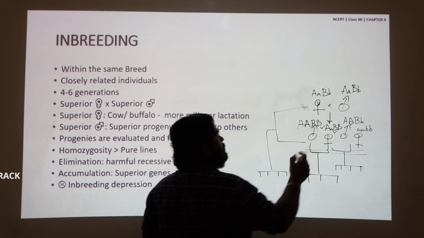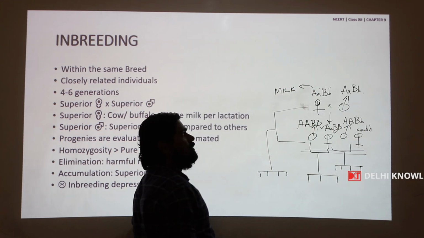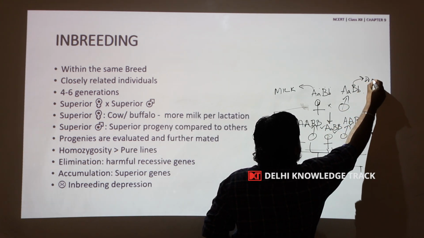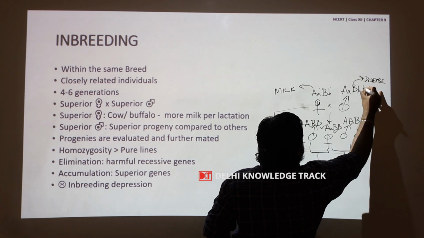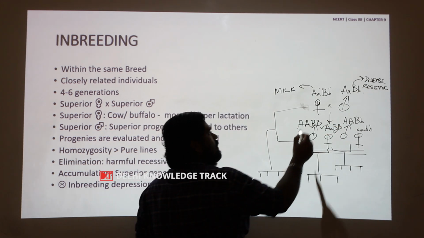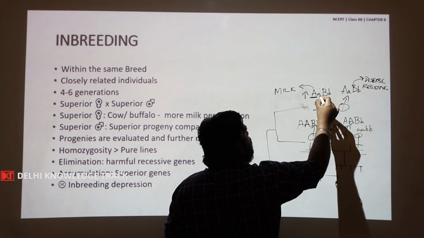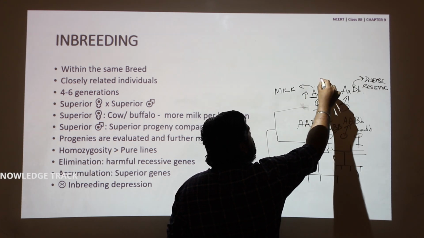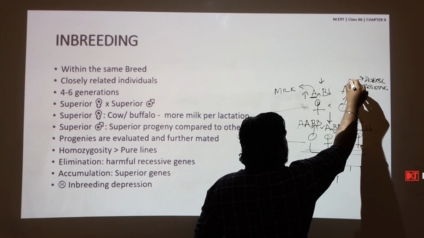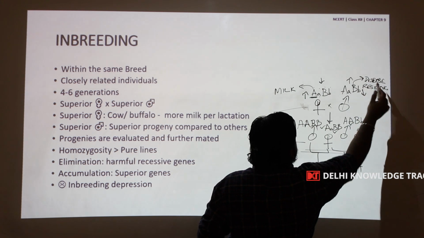So, let us consider the gene A is for milking and gene B is for disease resistance. The capital A allele produces better milk, whereas the small a allele will produce lesser milk. Similarly, capital B is for resistance and small b is for susceptibility to a particular disease.